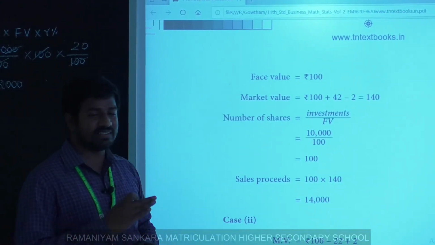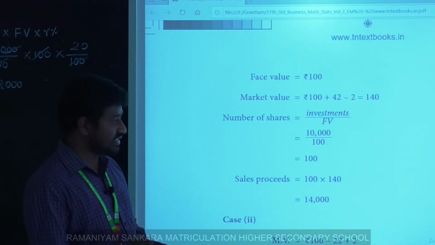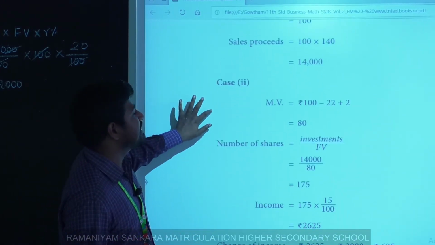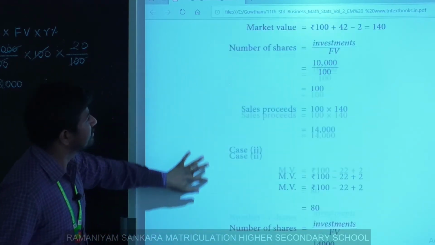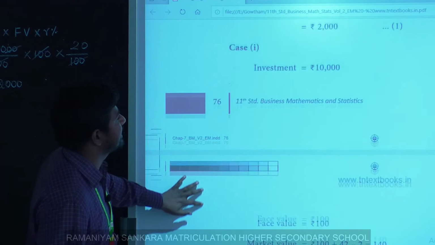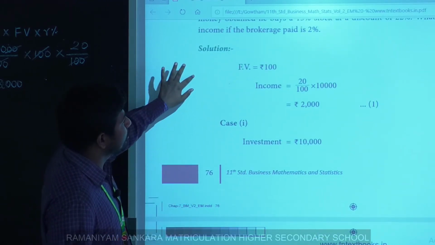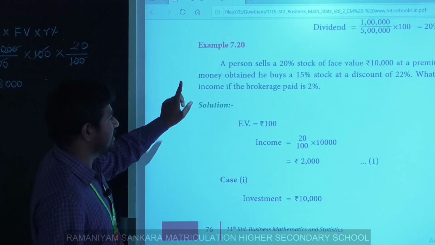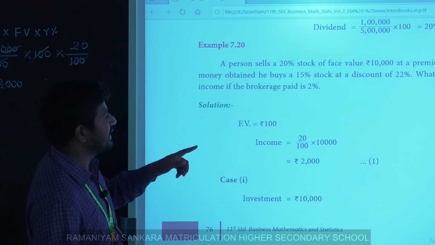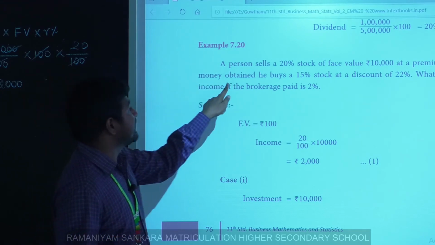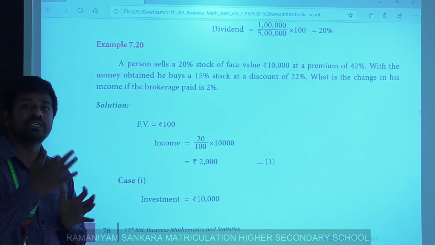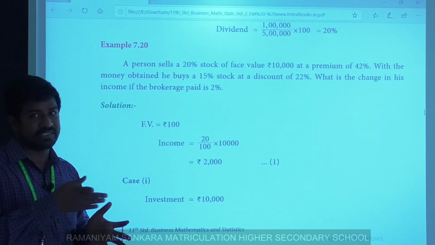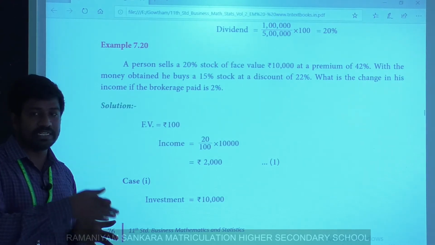Next I am going to give you the next transaction. Consider the second statement. We now close only the first statement. Next we take the second statement with the money obtained. What amount he obtained means the sales proceeds, already I said 14,000.